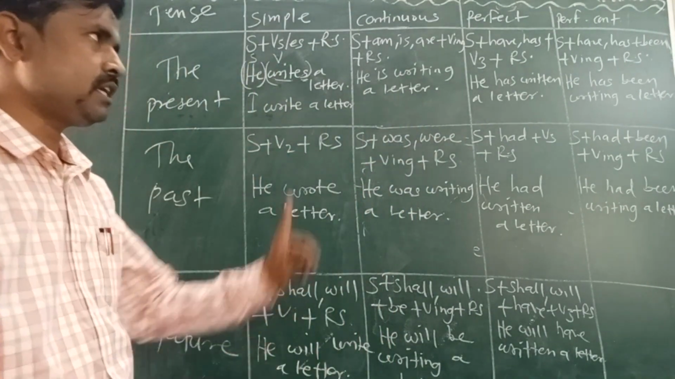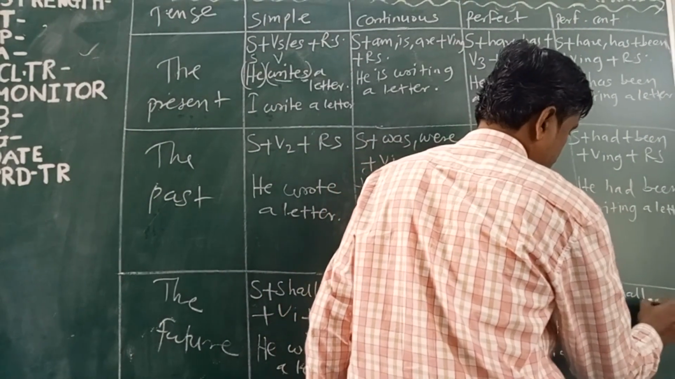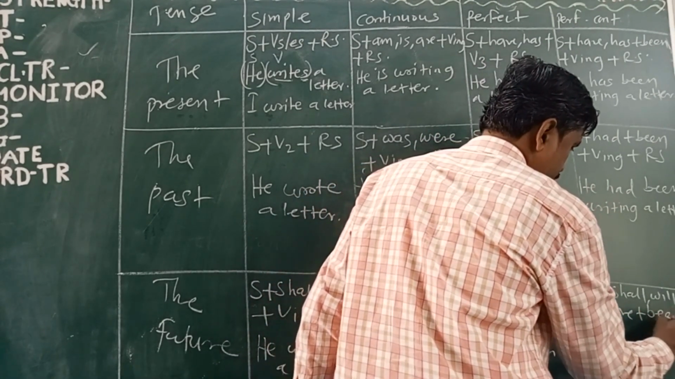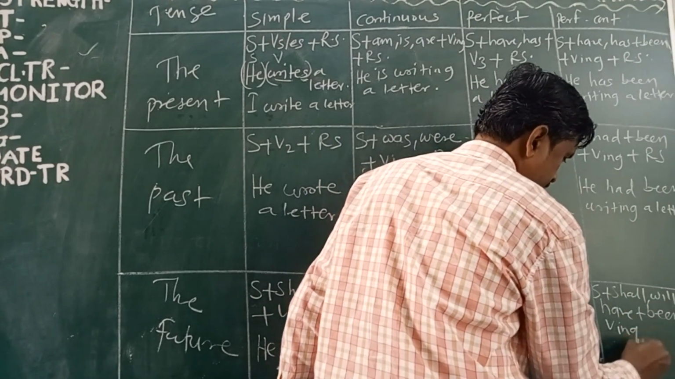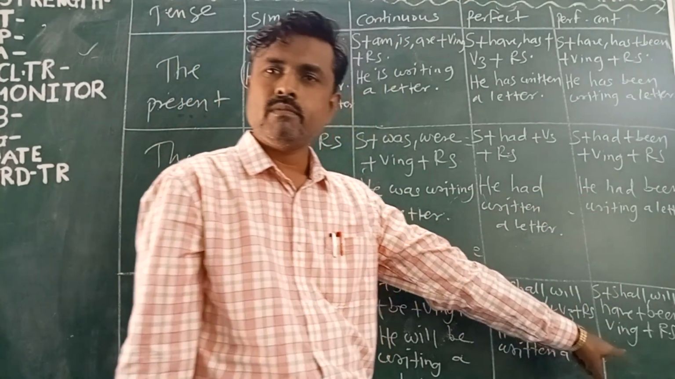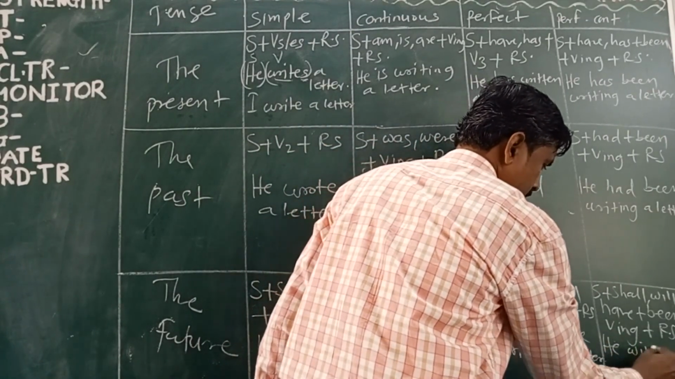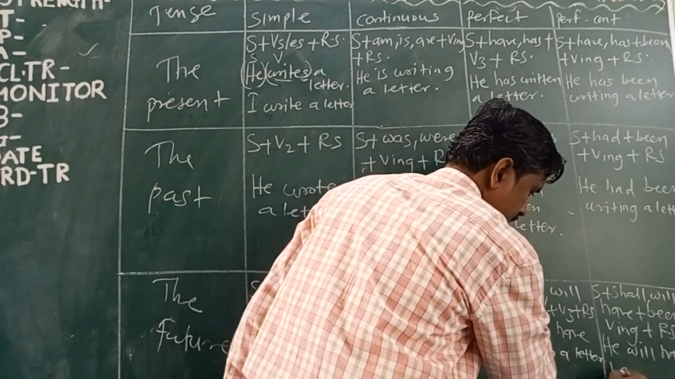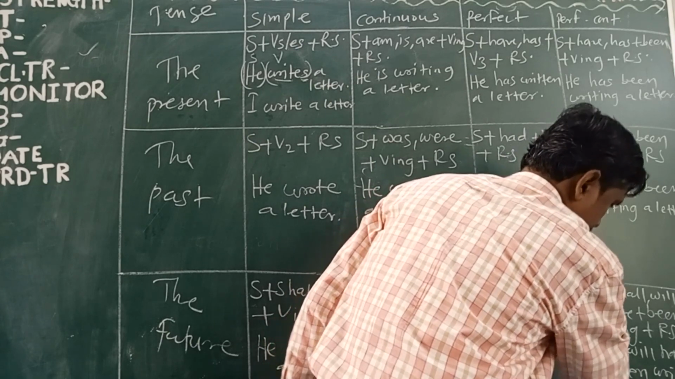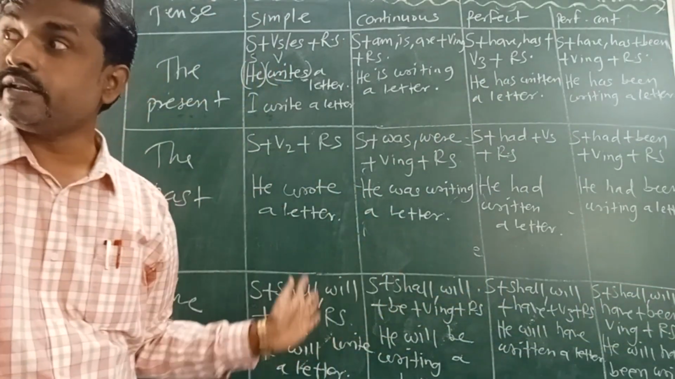Now the last tense is future perfect continuous. Subject plus shall, will plus have plus been plus ing plus rest of the sentence. This sentence, can you convert it into future perfect continuous? He will have been writing a letter. That's right. This is the end of future perfect continuous and all 12 types of tenses.